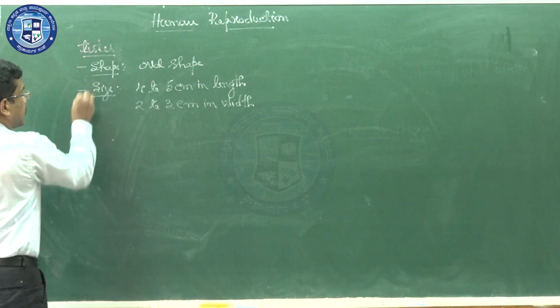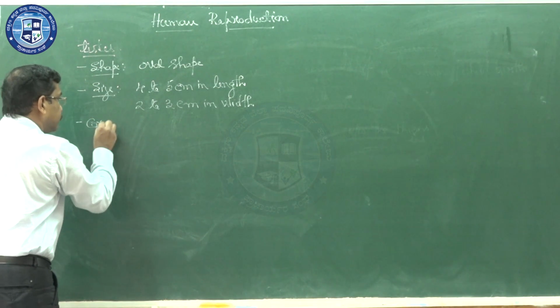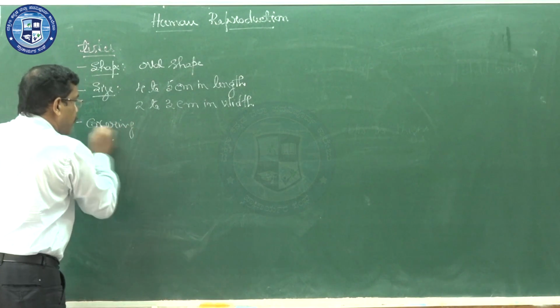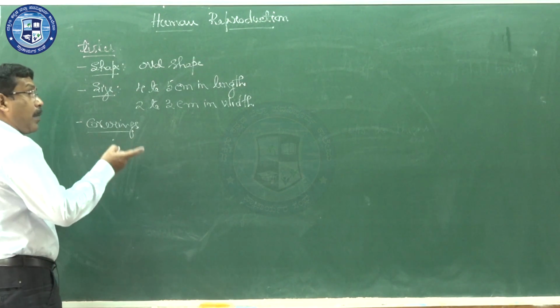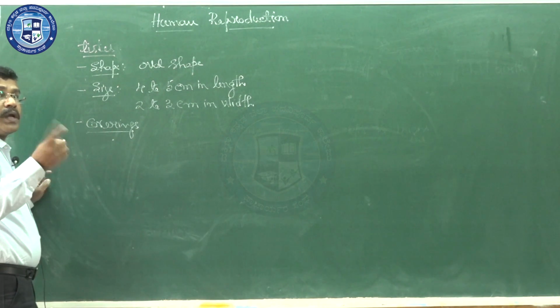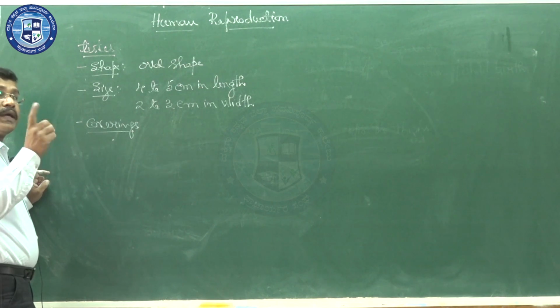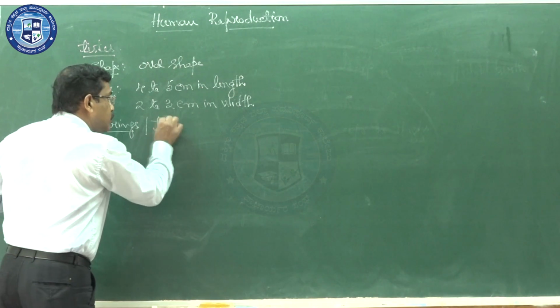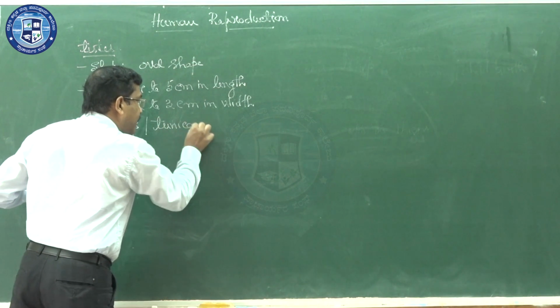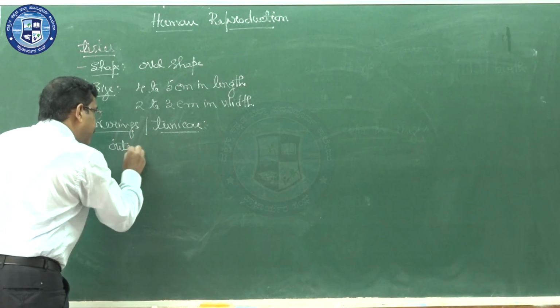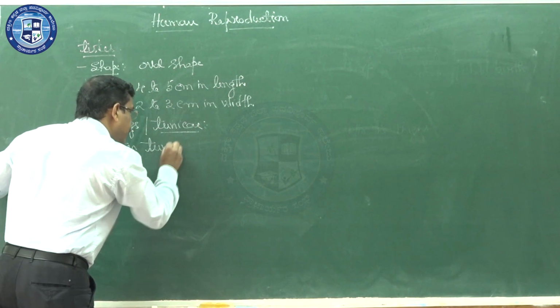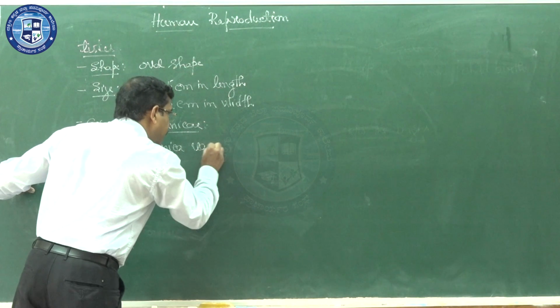The testis has coverings. The testis will be covered by coverings, plural. A single covering is a tunica, and tunicae is the plural. That is nothing but the covering of the testis. The outer part is the tunica vaginalis.